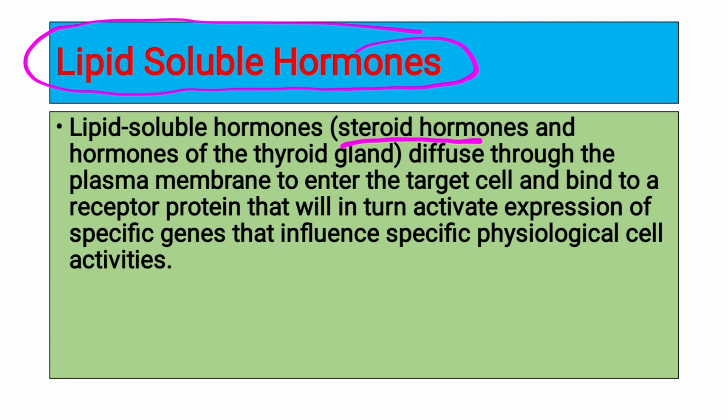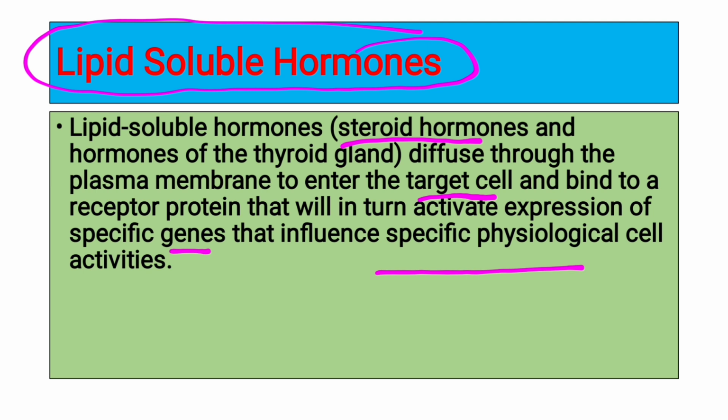As we know, lipid soluble hormones are non-polar, so they have the ability to cross the plasma membrane. They enter into the target cell and bind to a receptor protein that in turn activates expression of a specific gene that influences specific physiological cell activity.